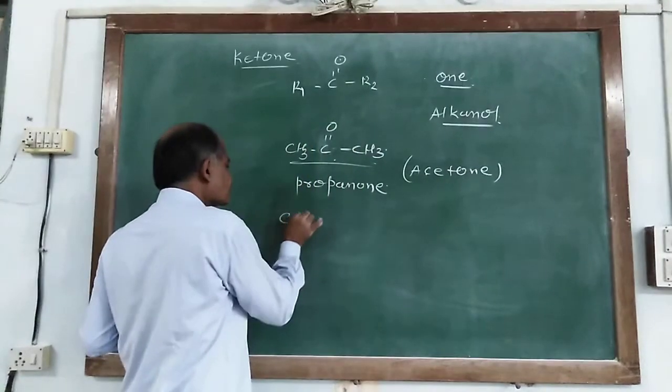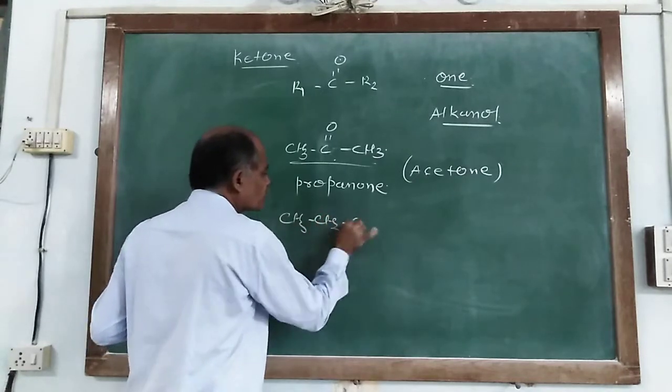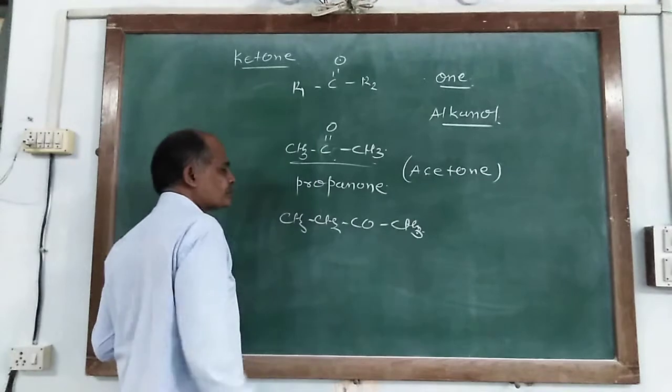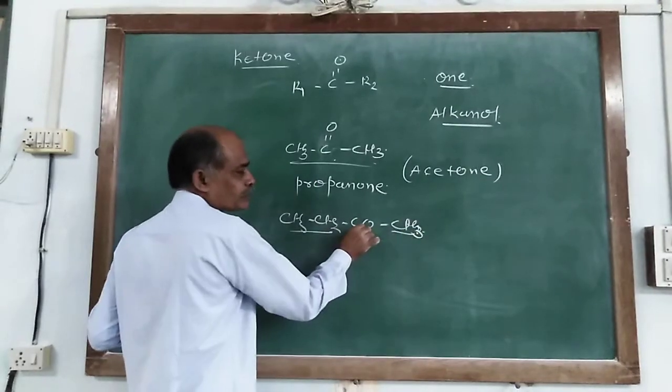Similarly, CH3, CH2, CO, CH3. So it is ethyl methyl ketone.